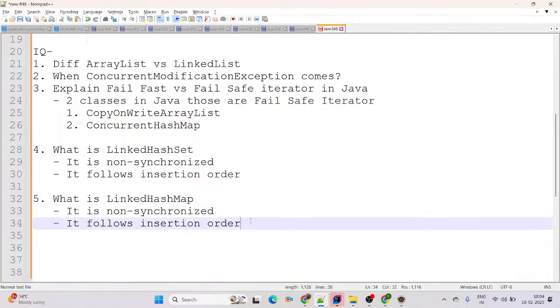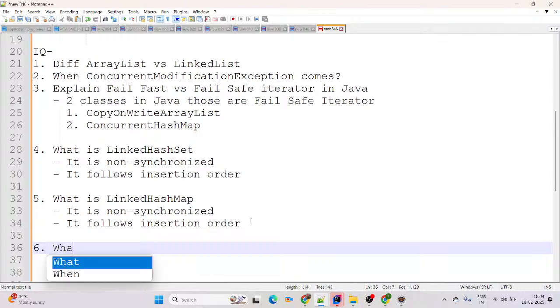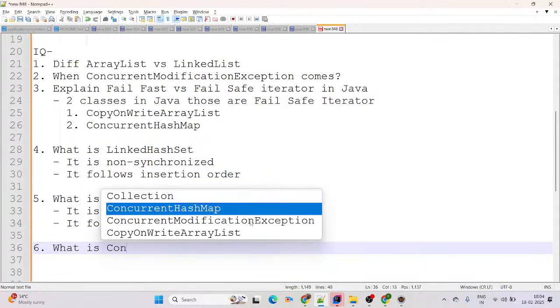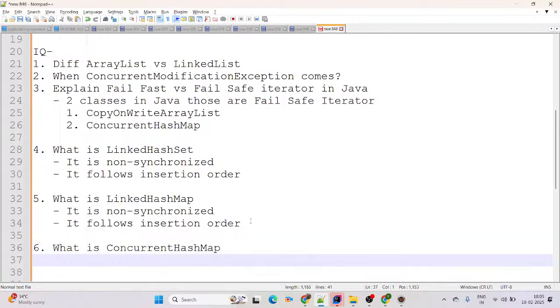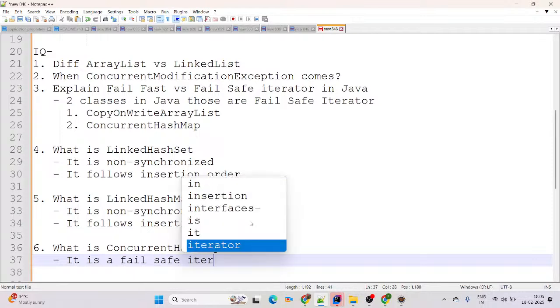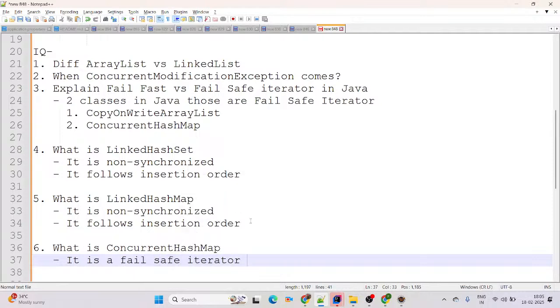Yeah. And as the 6th question I'm adding here: already we have covered what is ConcurrentHashMap in Java. What is ConcurrentHashMap in Java? Then ConcurrentHashMap, you can simply say, is a fail-safe iterator class in Java.